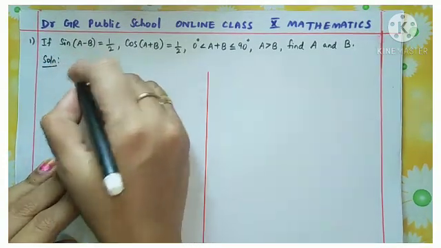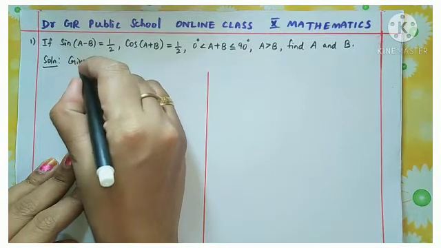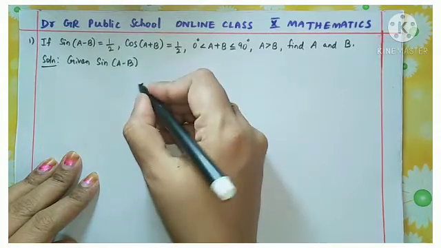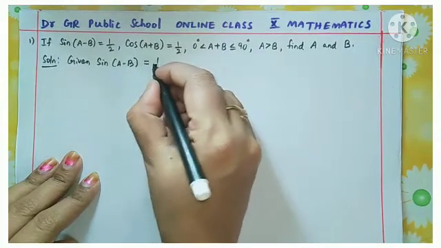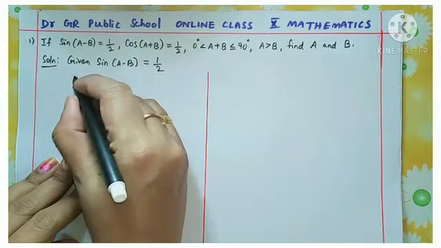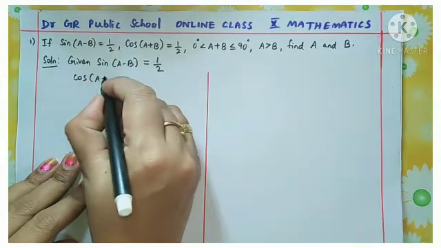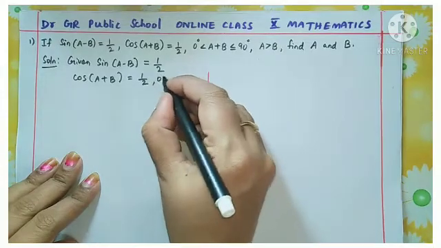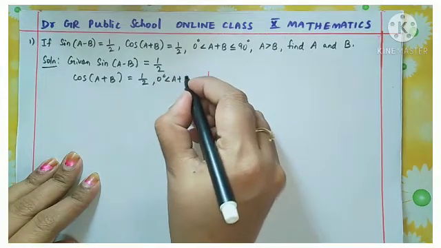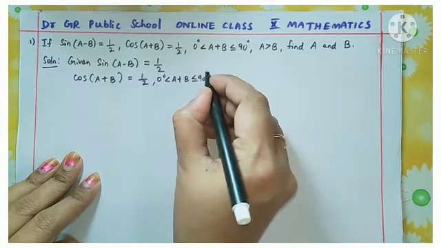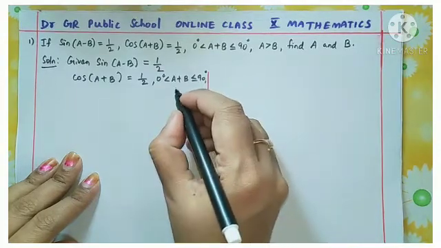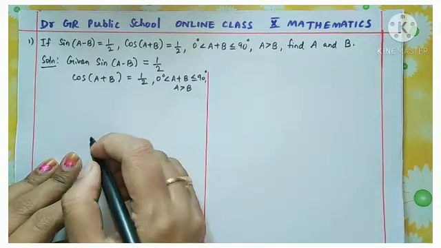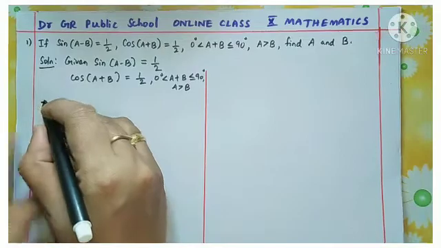First we can write the given: sin of (a minus b), a minus b is some acute angle we don't know, that is equal to 1 by 2, given, and cos of (a plus b), that is also equal to 1 by 2, and 0 degree less than a plus b less than or equal to 90 degree, and a is greater than b. Yes. Now you have to write.